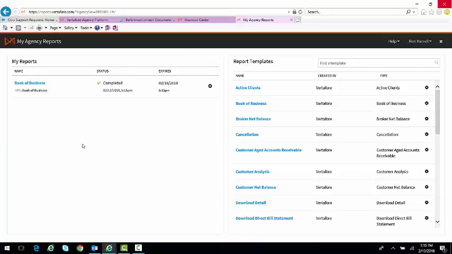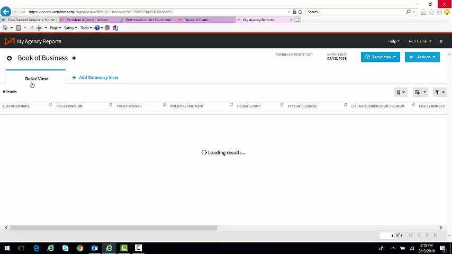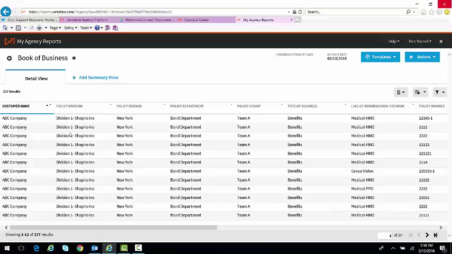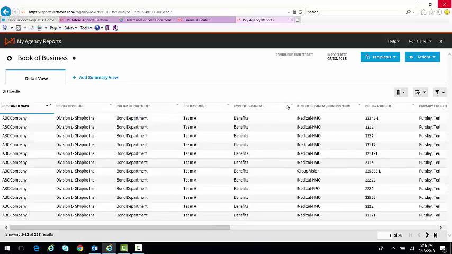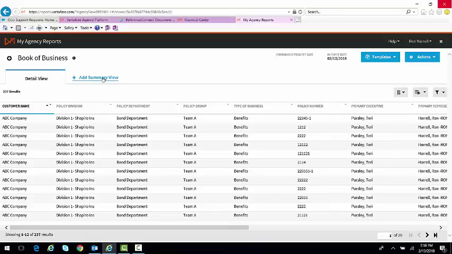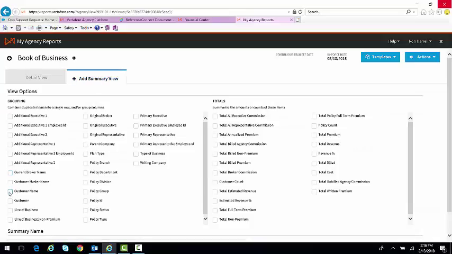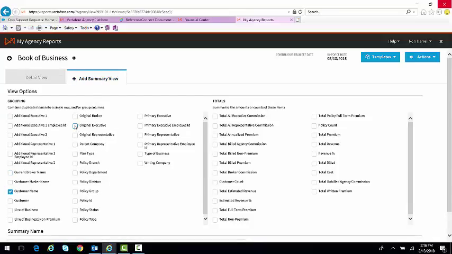You don't have to be a computer programmer or anything like that to be able to choose columns to enter or delete, right? And here's an example of maybe that book of business report where you could come in and say, I want to take out a certain column, hide those columns if necessary. Maybe the line of business non-premium column, I can do that, right? And I can even create summary reports, summary views. Maybe just give me the customer name, give me the original producer, the parent company, maybe the department, and then maybe all of the commission totals, or maybe annualized premium, something like that.